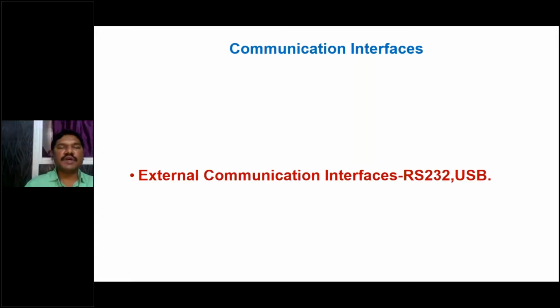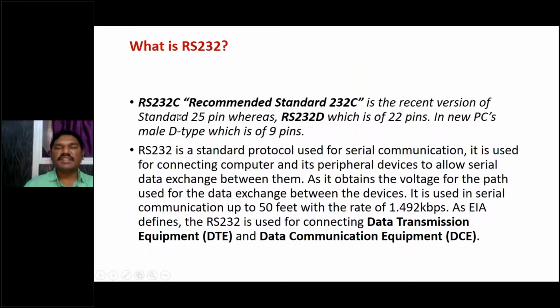RS-232 stands for recommended standard. It is a recent version of the standard 25 pin, whereas RS-232 has 22 pins in new personal computers, male D type, which is of 9 pins. Today we are not using 25 pins or 22 pins, we are using 9 pins, and its shape is like a D shape. That's what is called a D type. I'll show you. RS-232 is a standard protocol used for serial communication.